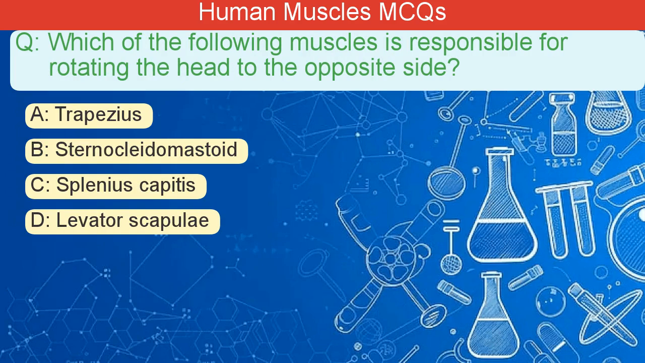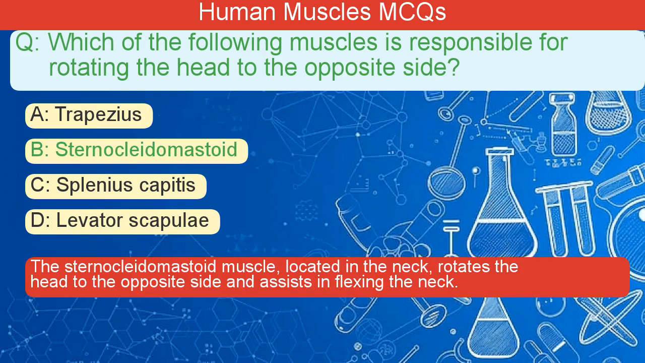Which of the following muscles is responsible for rotating the head to the opposite side? A. Trapezius. B. Sternocleidomastoid. C. Splenius capitis. D. Levator scapulae. The correct answer is B. The sternocleidomastoid muscle, located in the neck, rotates the head to the opposite side and assists in flexing the neck.